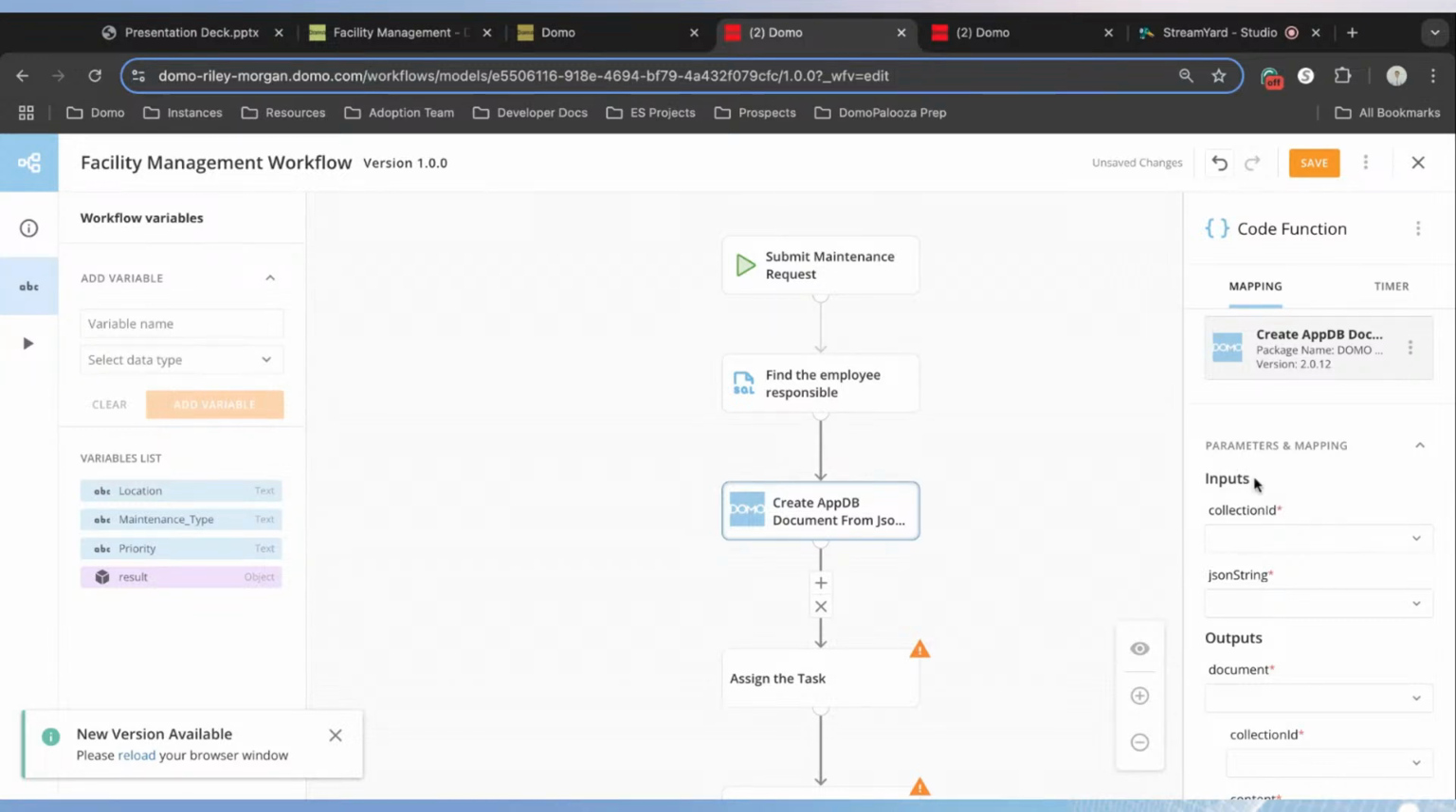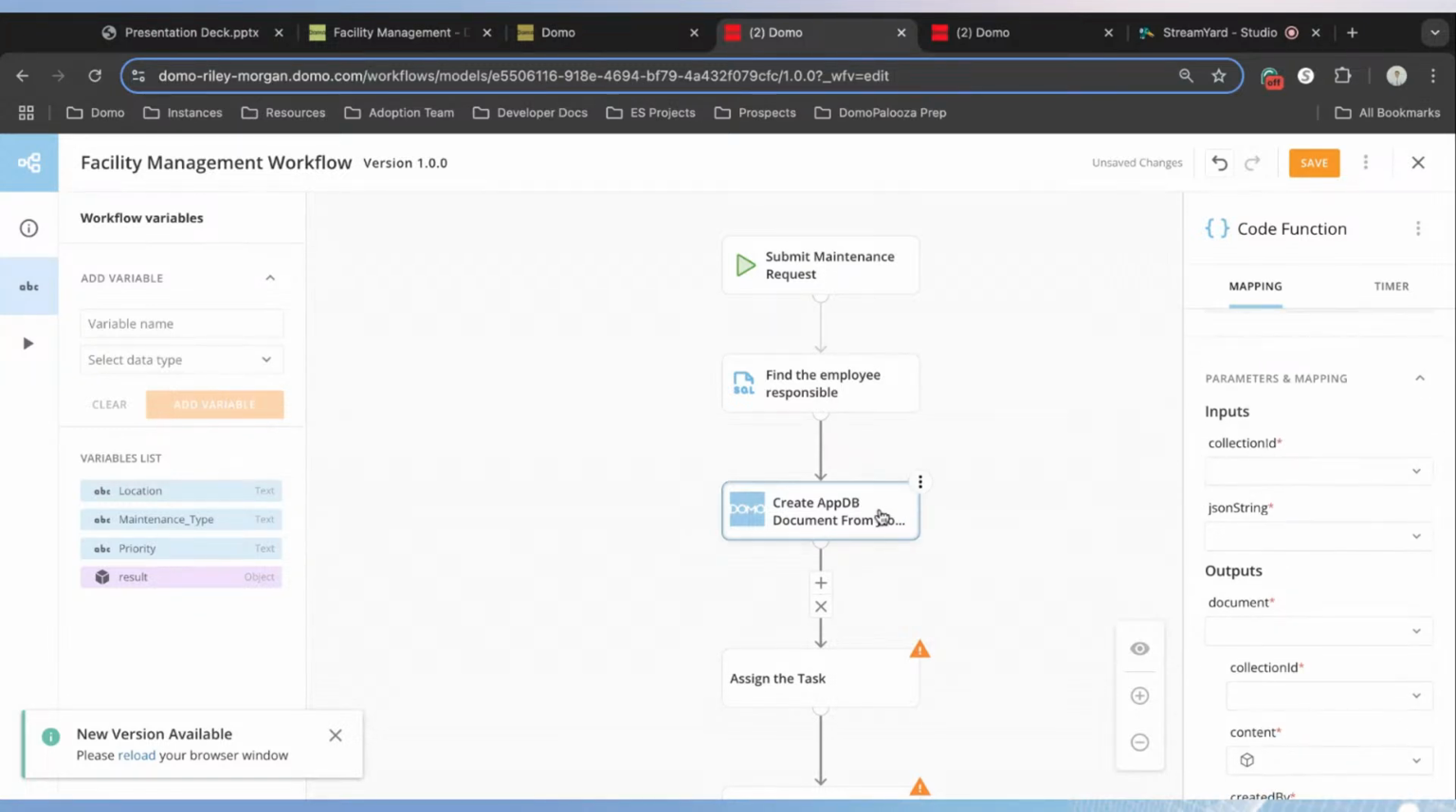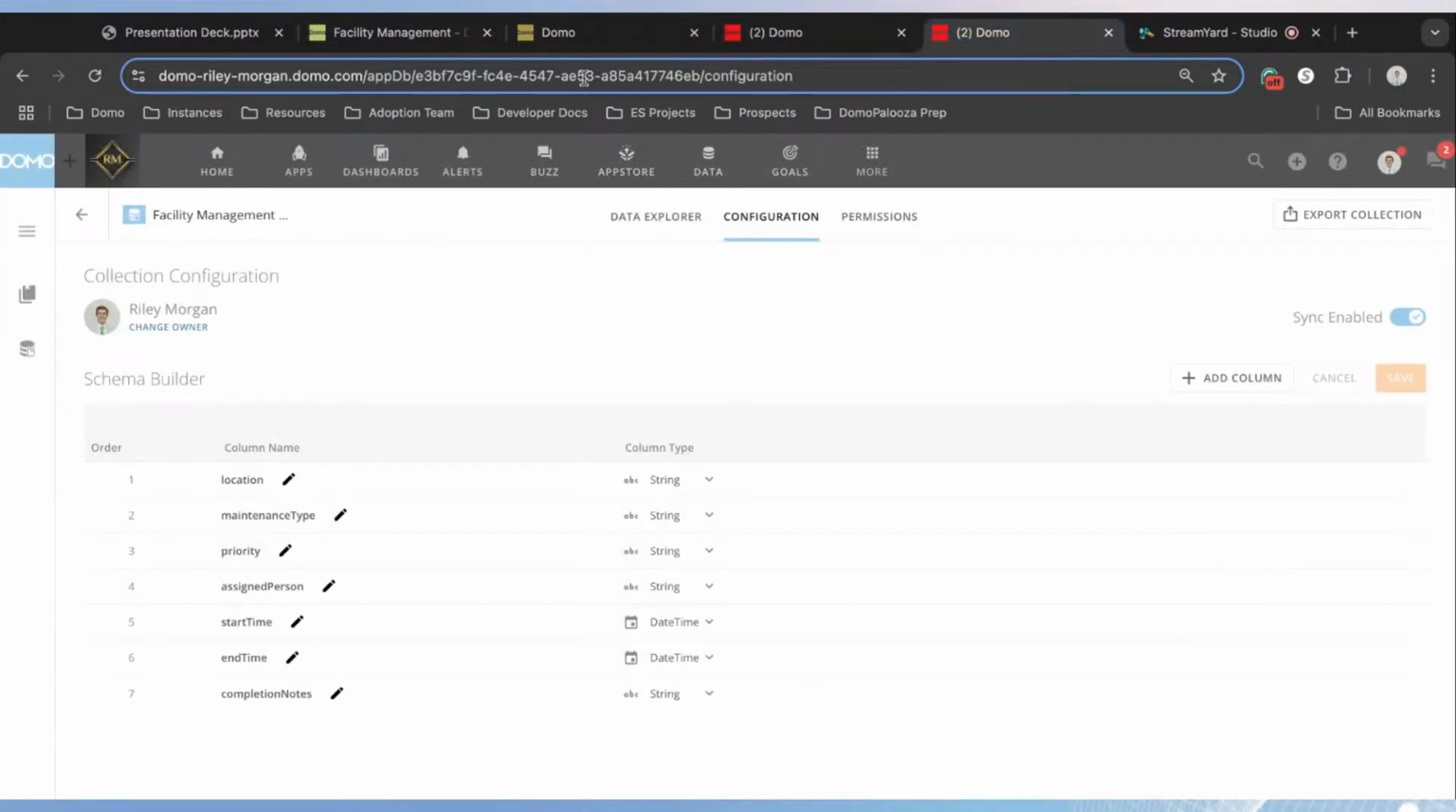So with this, we can see that our inputs for this service are that we need our collection ID and a JSON string. Our collection ID is something that is created when we make our AppDB document or our AppDB collection. And we can find that by going back to our AppDB tool. And in the URL, there is a set of numbers and letters here. And this is going to be our collection ID. So everything from our AppDB in between the collection is going to be your collection ID.